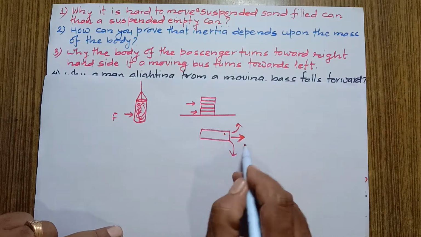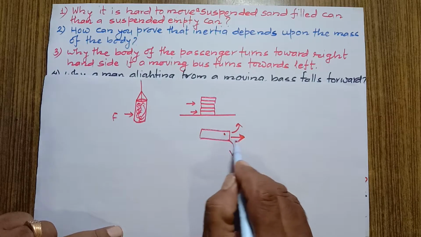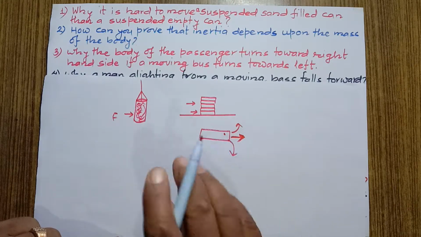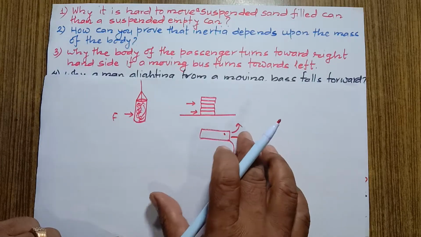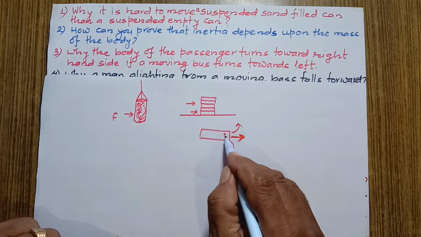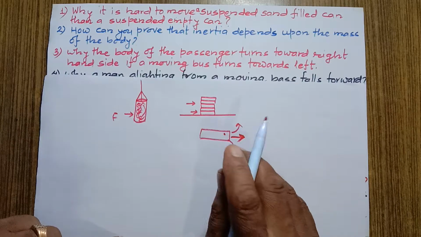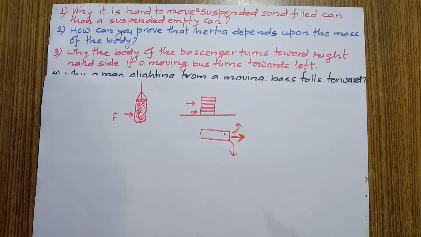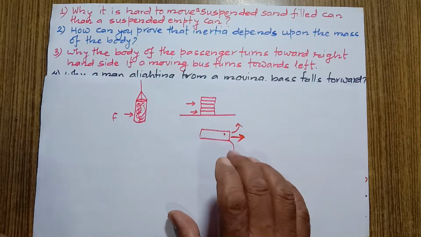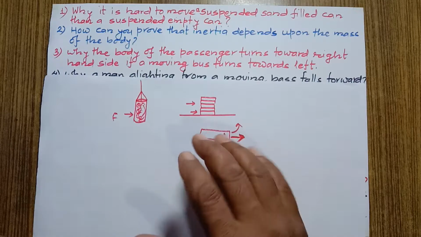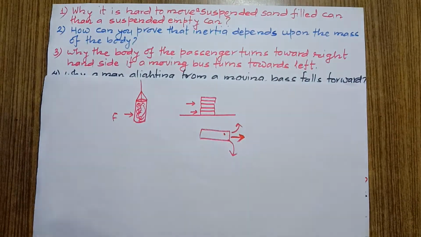So at the point of turning, it tends to continue its previous direction, the same previous direction. If the bus turns towards this side, the body tends to continue in the previous direction. That's why it turns towards the opposite hand side. Therefore the body turns towards the right if the bus turns towards the left, and just opposite of this, if the bus turns towards the right, then the body turns towards the left. It is also known as inertia of direction.